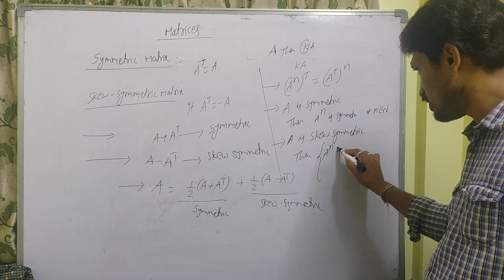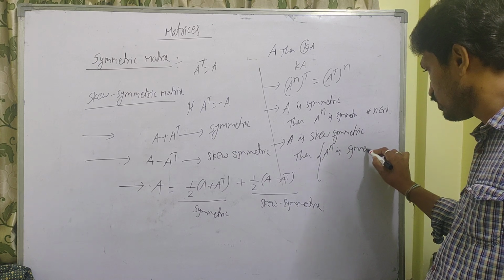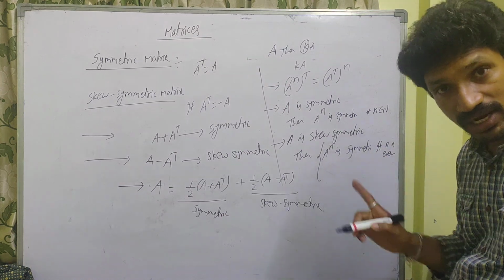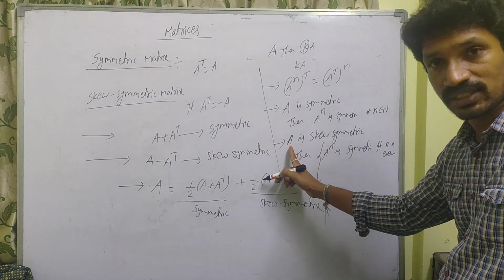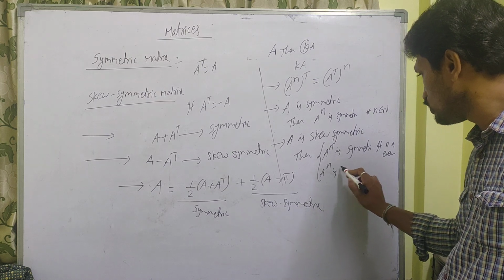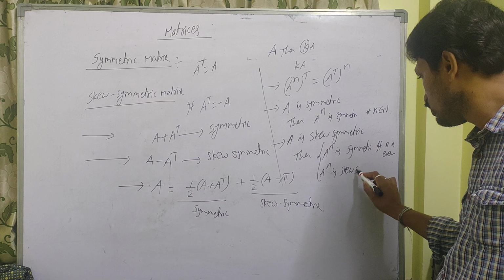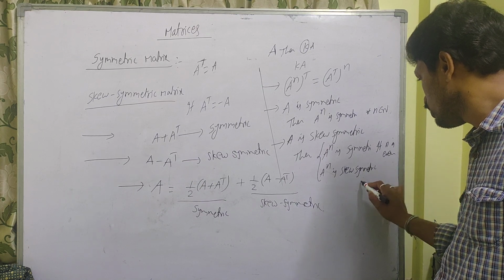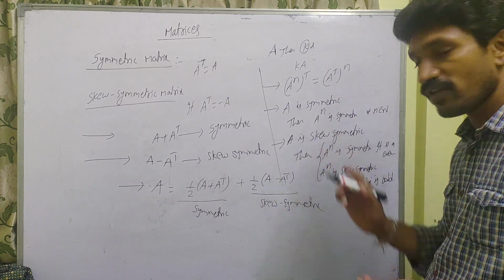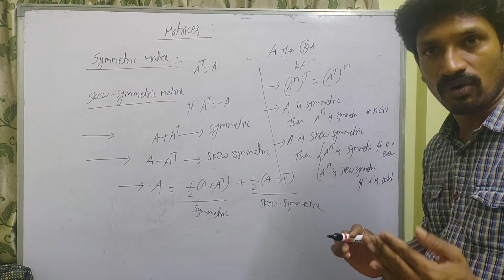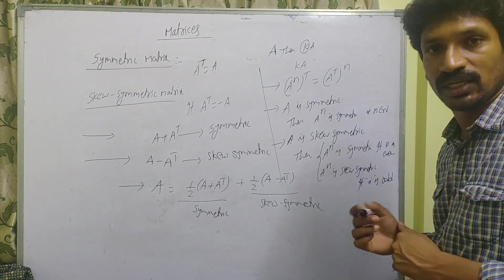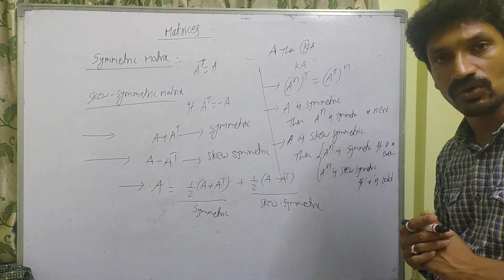A power n is symmetric if n is even. If n is even, then A is symmetric. If A is skew symmetric, A power n is skew symmetric if n is odd. That means if A is skew symmetric, A square, A power 4, A power 6, A power 8, with even powers, are symmetric. If powers are odd, then it is skew symmetric.